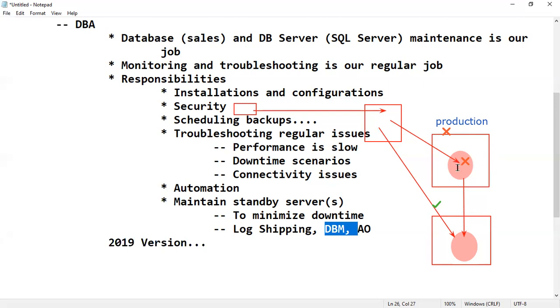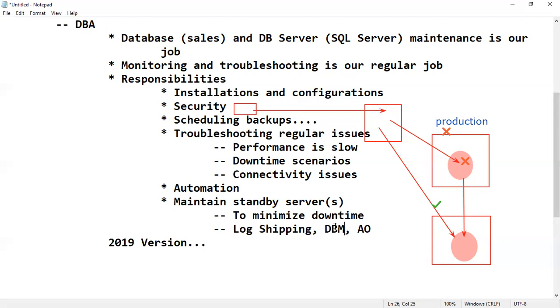In the case of mirroring, there is immediate sync. The name itself says mirror, right? So changes are synced within seconds. As well, if tomorrow the production database or principal database crashes, this mirror automatically becomes the principal. As a DBA, no need to perform anything. Automatically it becomes principal, and users are already working here. Later we can see why it went down, make it back online, and make it a standby server.